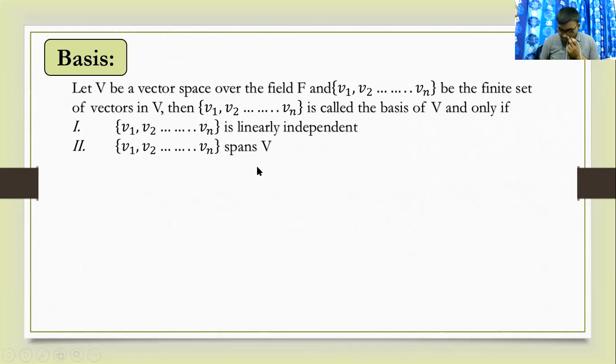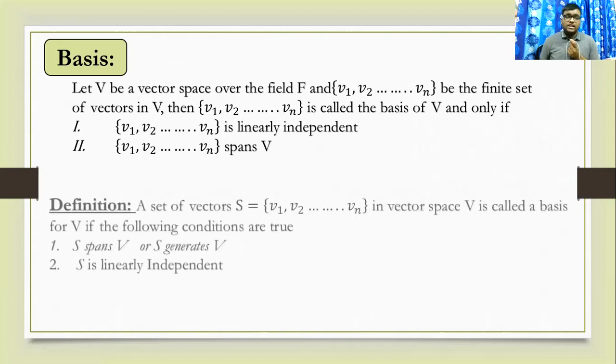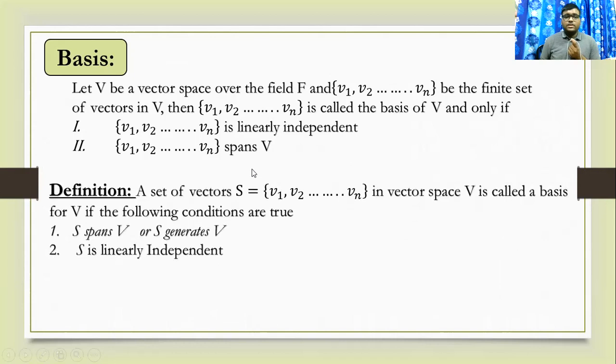The definition of basis comes from this: a set of vectors S, with components v1, v2, up to vn, in a vector space V is called a basis for V if the following conditions are true. Number one, S spans V or S generates V, and number two, S is linearly independent.